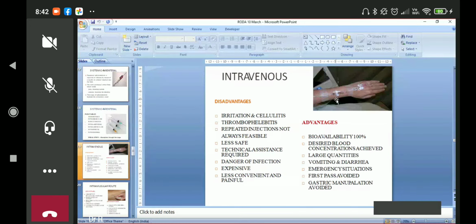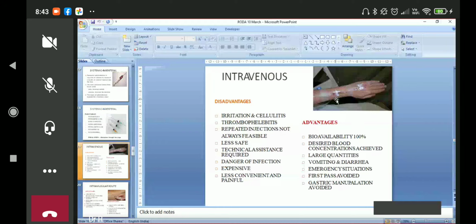A drug like thiopentone, which is a drug for inducing general anesthesia, if given outside the vein, at the 2.5% we give, can cause gangrene, and maybe the patient has to lose his limb. So one has to be very careful while giving intravenously. You need training. This is a disadvantage of the route. A technical assistant is required. Danger of infection is there.